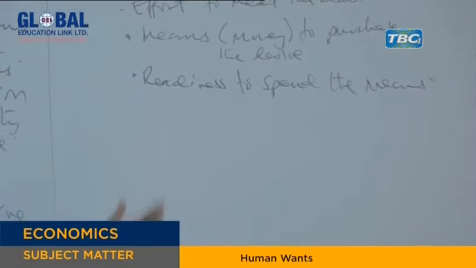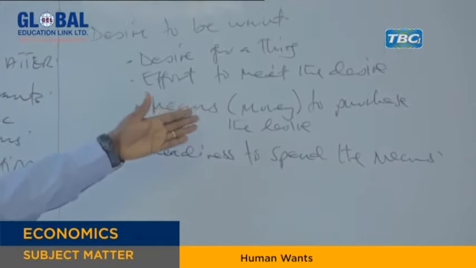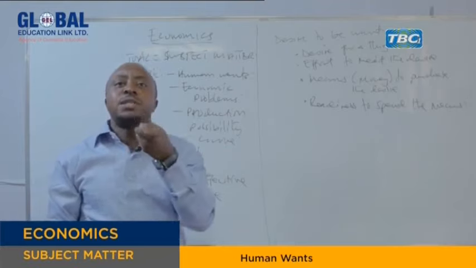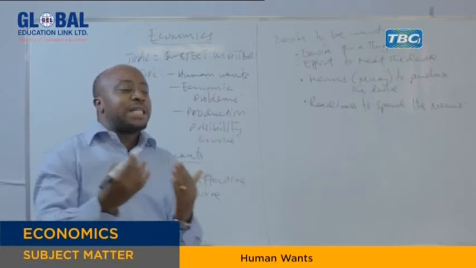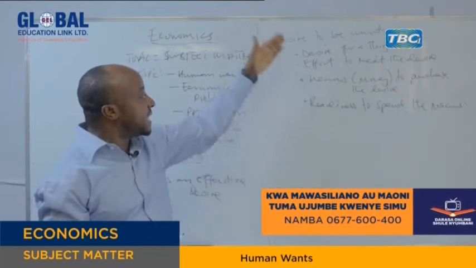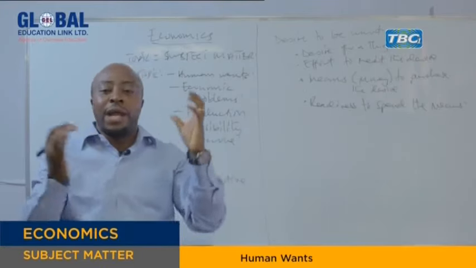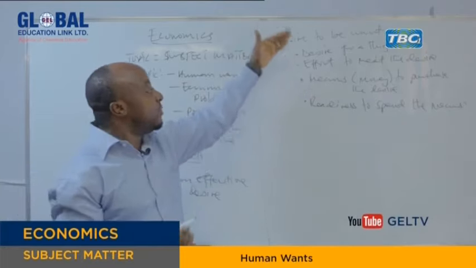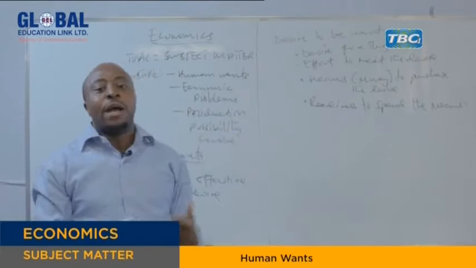What do we mean? It means here, you have a desire, as we said. You have effort to meet that desire. You have a means, now you have money. Then are you ready to use that money? Because you might have money in your pocket, or in the bank, but you are not yet ready to use it to meet your desire. So when these 4 things occur, a desire, effort, means, and readiness to spend the means, then we say that desire is now a want. So all wants come from desire, but those desires should meet these 4 items.